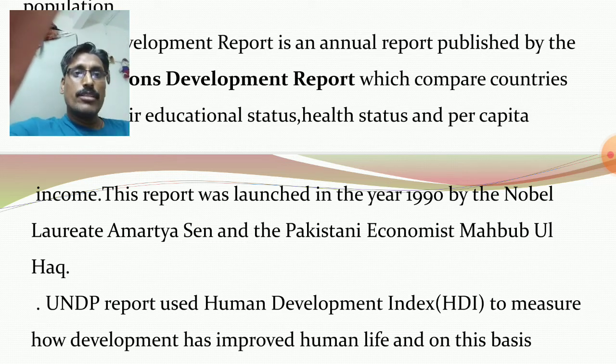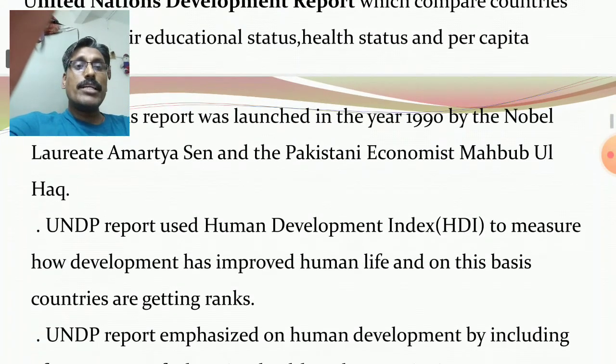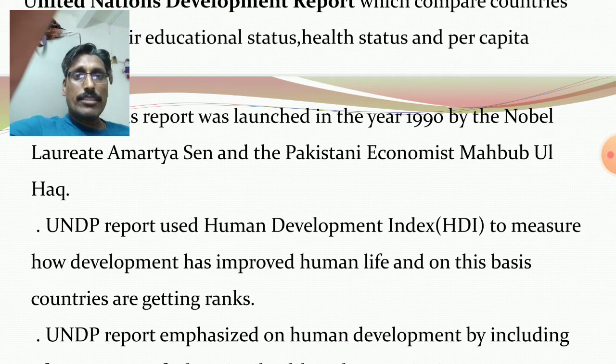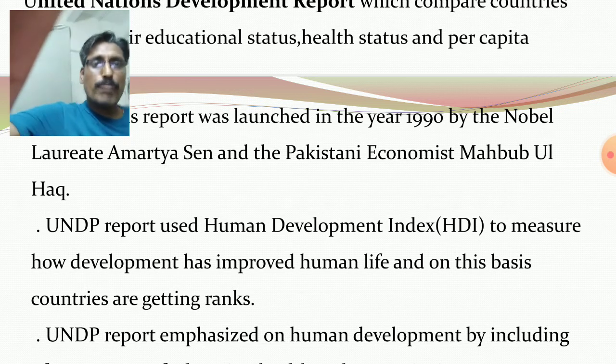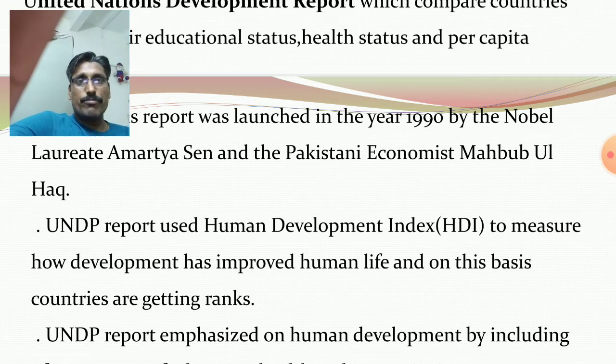So the UNDP report used the Human Development Index to measure how development has improved human life, and on this basis countries are getting ranks. The UNDP report emphasized the Human Development Index. After this I will discuss the Human Development Index.